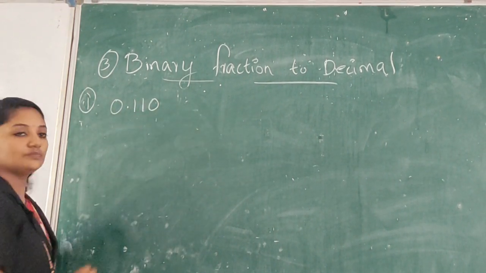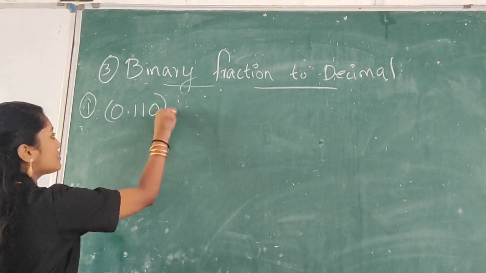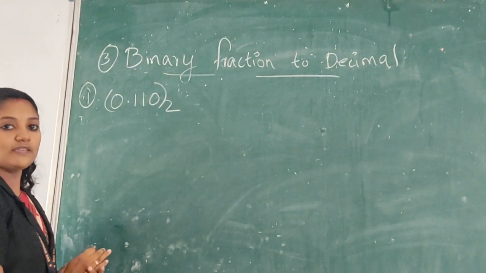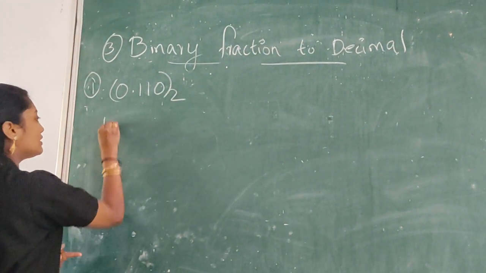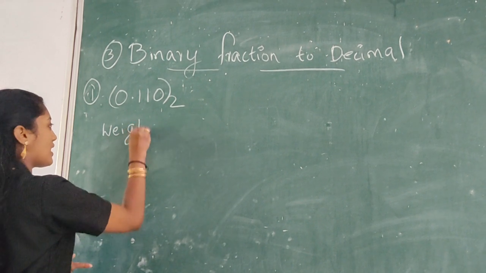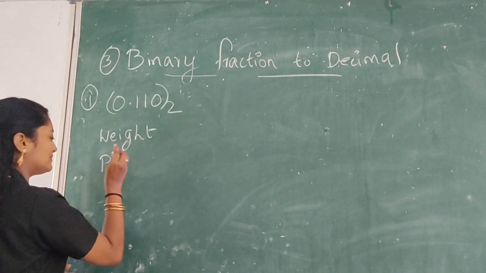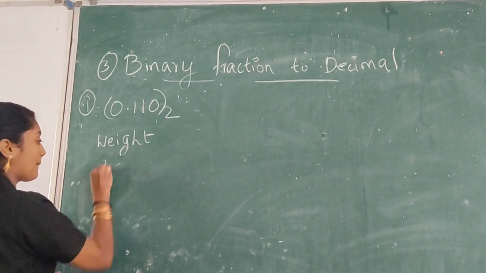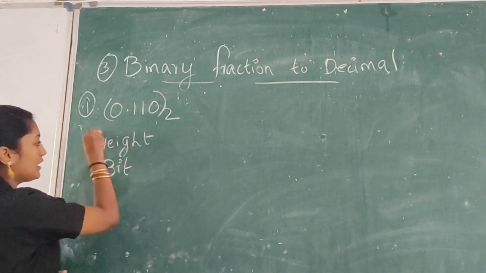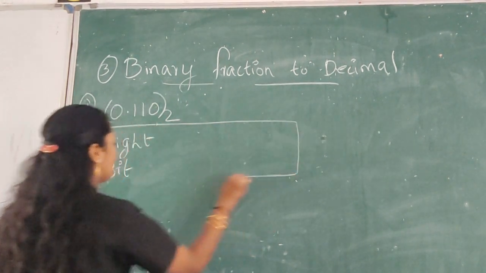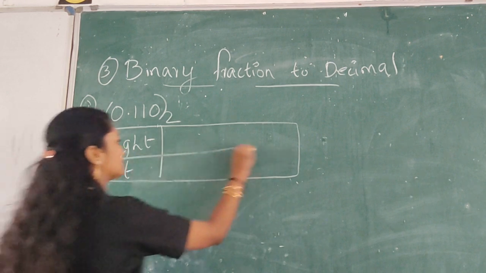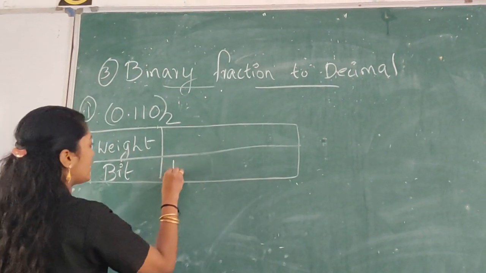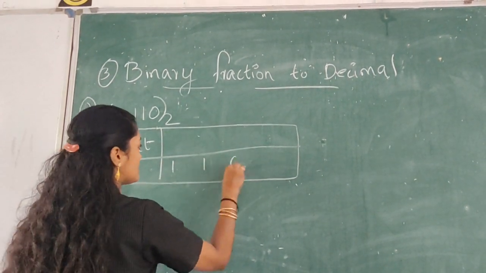0.110 to the base 2. The first step is to make a table: weight, place value, and bit. First write the bits: 1, 1, 0.